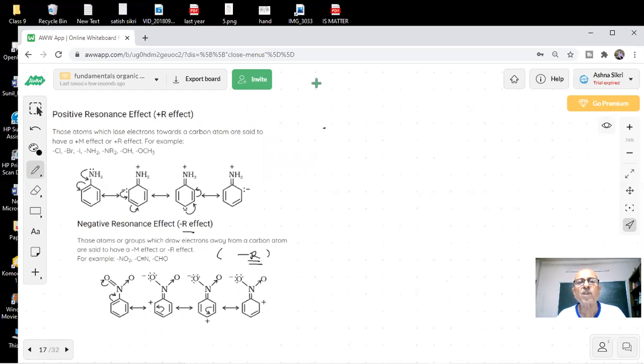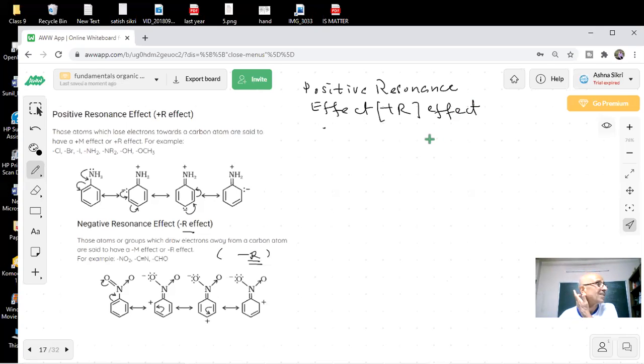Now there are two types of resonance effects which we will see in organic chemistry, students. One is called the positive resonance effect, which is our plus R effect. One is my plus R effect, students. Plus R effect means what?